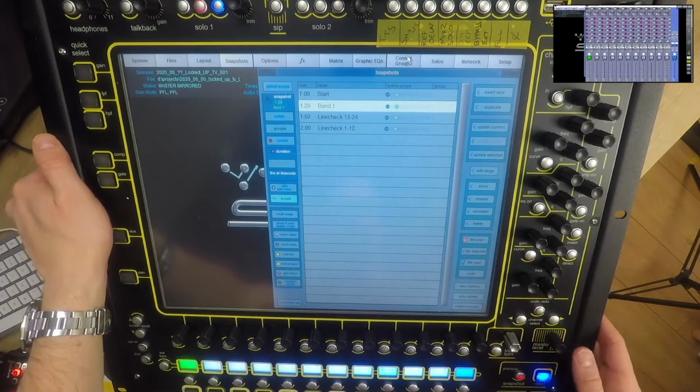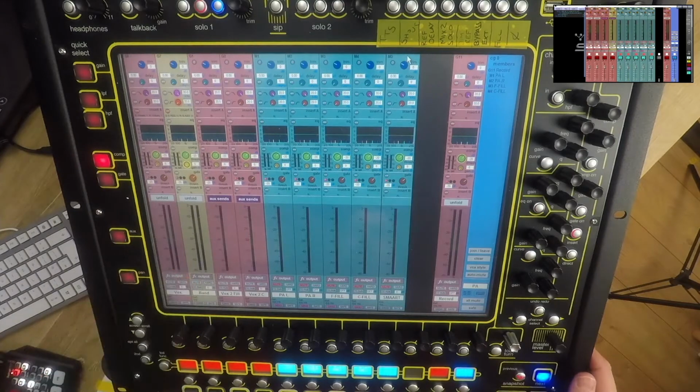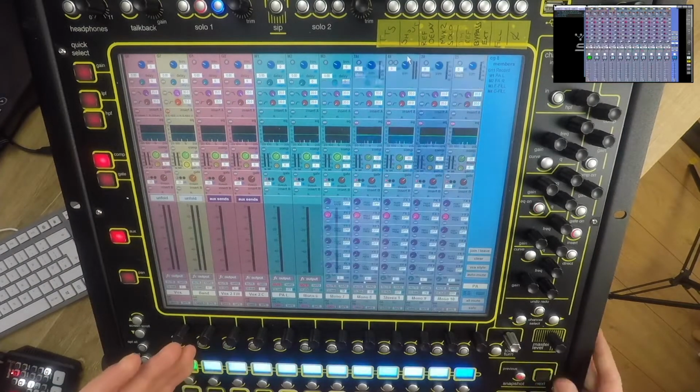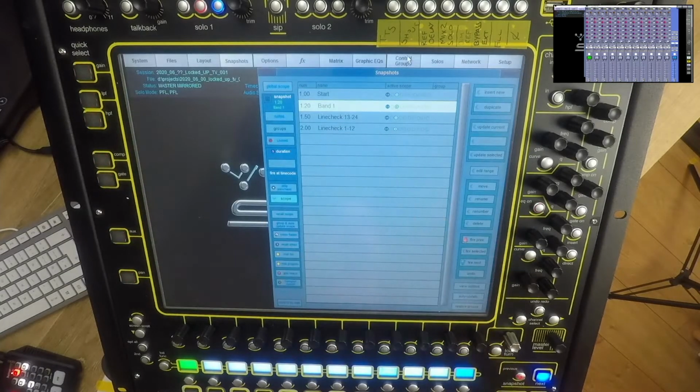So if I come back here and go back to the previous snapshot, it pulls up the bank I was on when I stored that snapshot, and when I come here, it calls up the snapshot for band 1 because I'm in snapshot for band 1. And that's kind of how I build my snapshots. That's a very brief overview, but you get the idea. So within the snapshot, it contains all the patching, routing, and all the channel parameters.